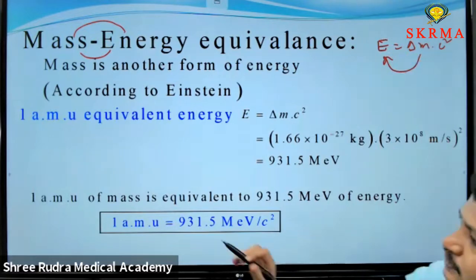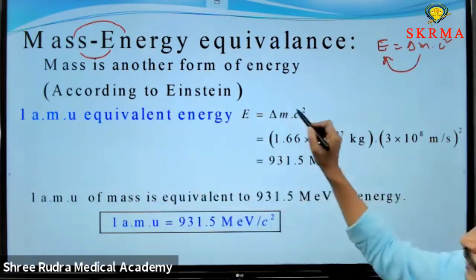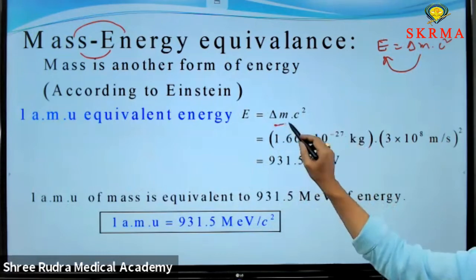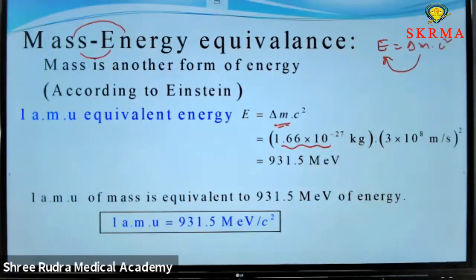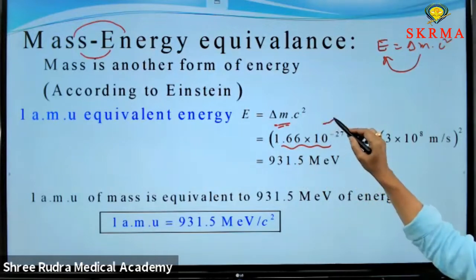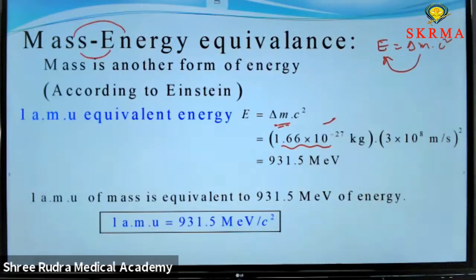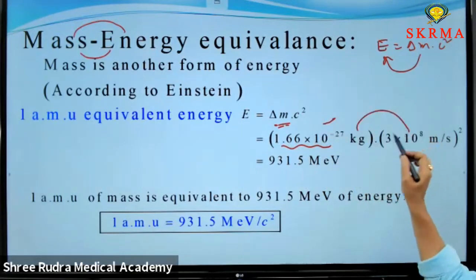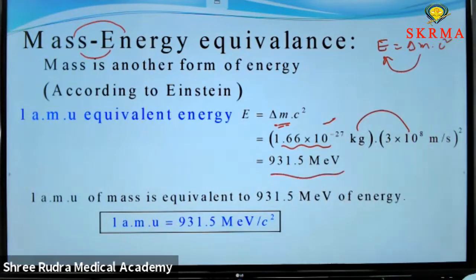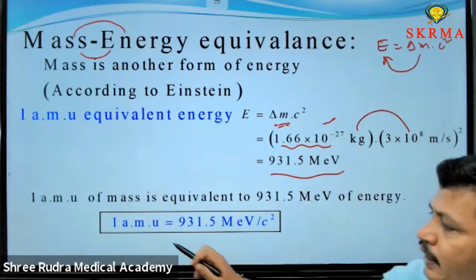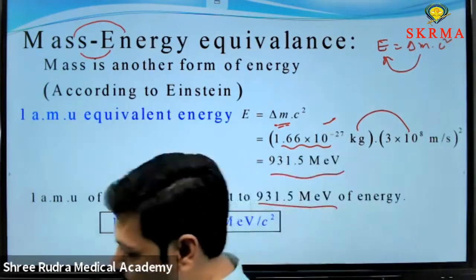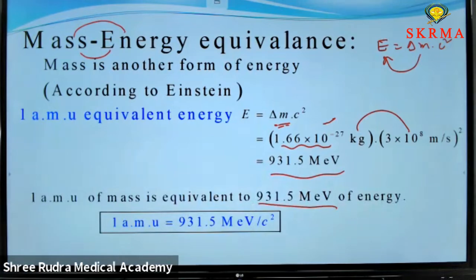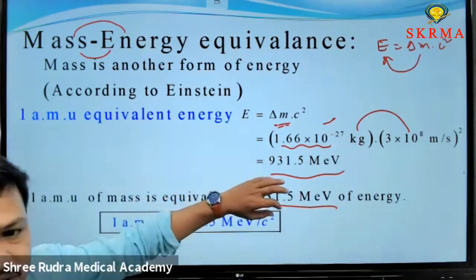According to mass energy equivalence, we can calculate the energy equivalent of 1 AMU, where delta M is nothing but 1 AMU. What is the value of 1 AMU? 1.66 into 10 power minus 27 kg. C is nothing but the speed of light, 3 into 10 power 8. If you multiply these two terms, you get 931.5 MeV, mega electron volt. That's why the energy equivalent of 1 AMU is 931.5 MeV. It means if 1 AMU of mass is converted into energy, this much energy is released.